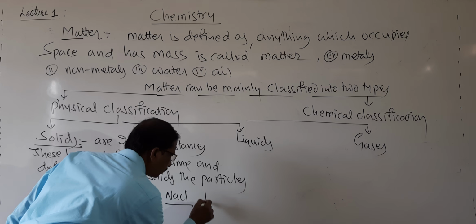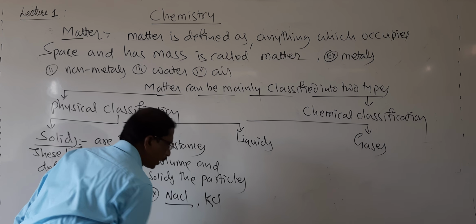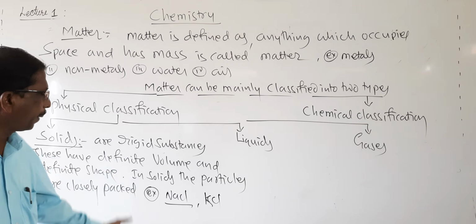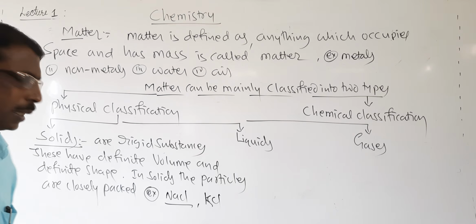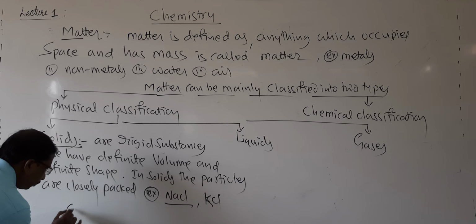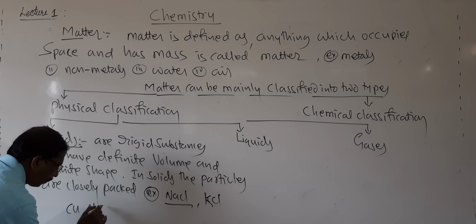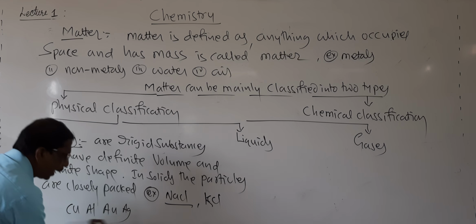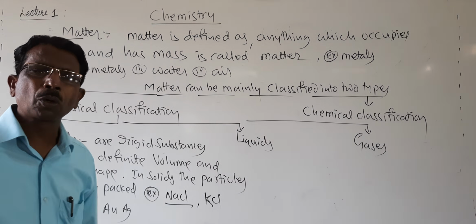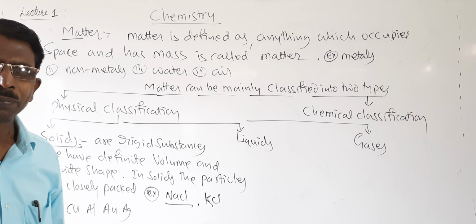Potassium chloride, KCl, and even metals like copper, aluminum, gold, silver, etc. All these are closely packed substances.